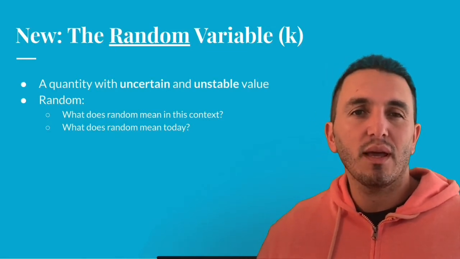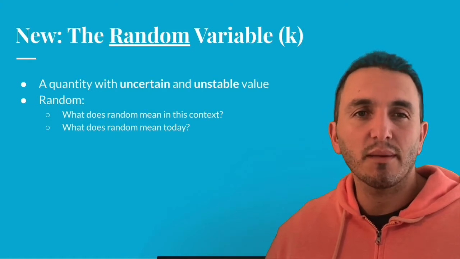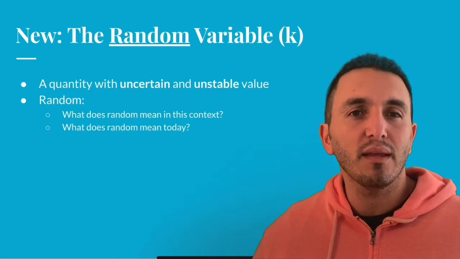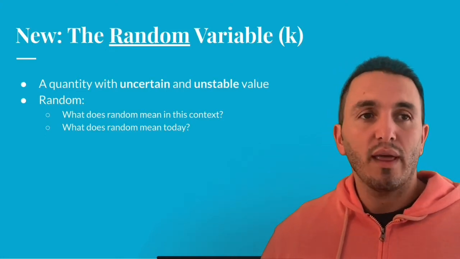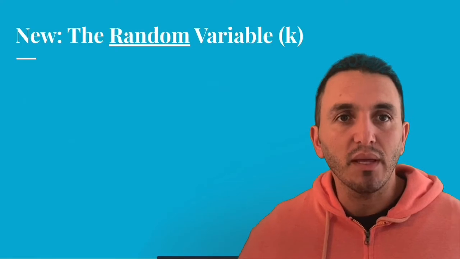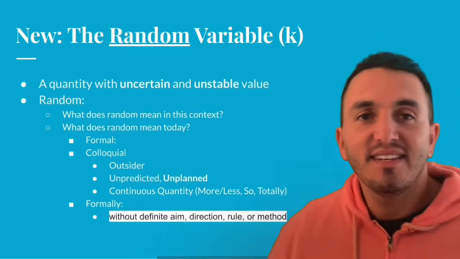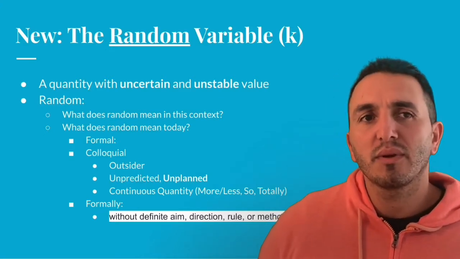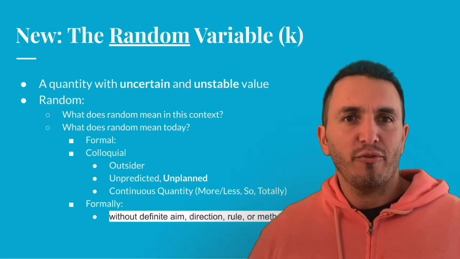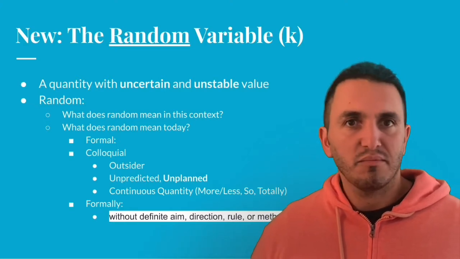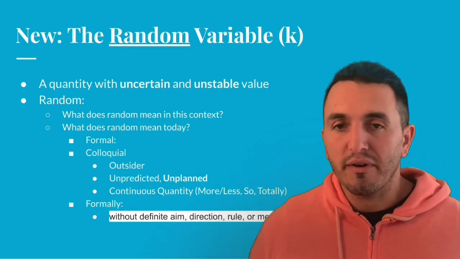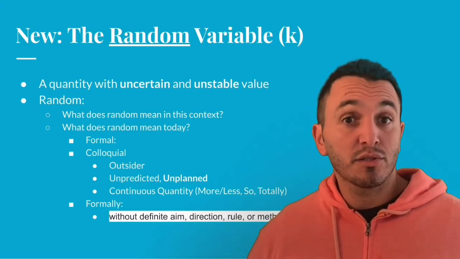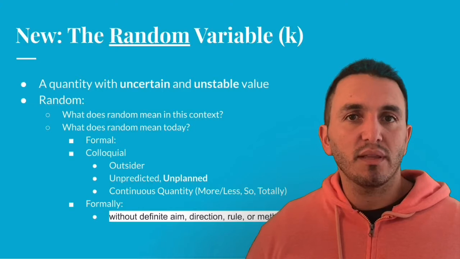But really, I think that does us an injustice to not examine a little bit more deeply the word random. So what does random really mean in this context? To answer that, we have to ask ourselves, of course, what does random mean? Today, the word random is used to mean many things, including an outsider. So we could say, I saw some random guy on the subway. What does that mean? That just means someone I don't know. I could also use it to say something's unplanned, unpredicted. Like, it's so random that I ran into this person at the mall.